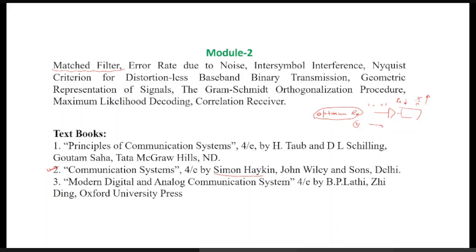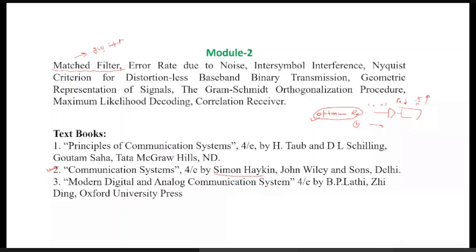And what is the matched filter? A matched filter is nothing but an optimal receiver which has the least value of probability of error and the highest value of signal to noise ratio, and at the same time we can realize this matched filter using an integrator circuit. And why do we call it a matched filter? Because the response of this filter is very much matching the response of the input signal, that is, the time domain response of the input signal.